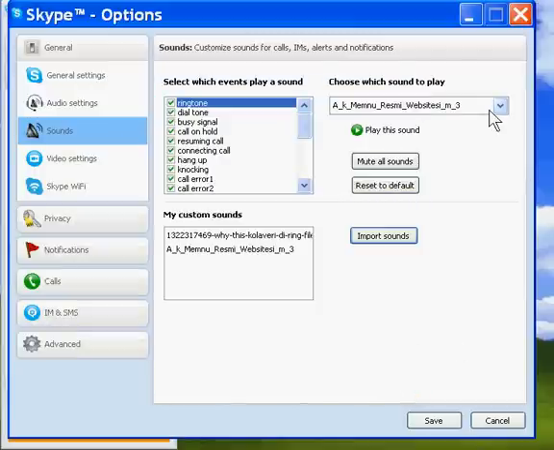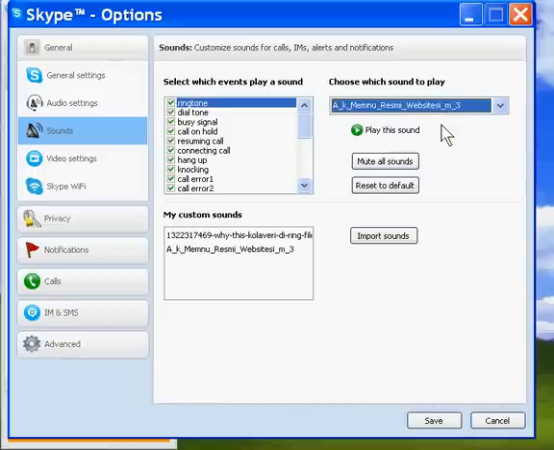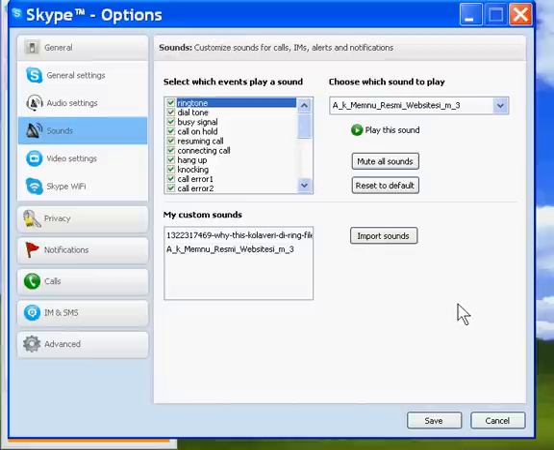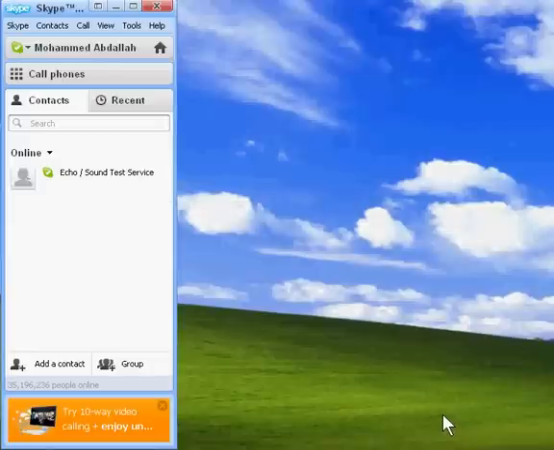Right after opening, you can see your ringtone. Under the menu, choose which sound to play. Here is your ringtone, and you can see it after playing it. Now you have to save it, and your Skype ringtone is changed now.